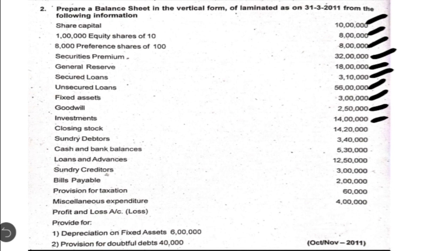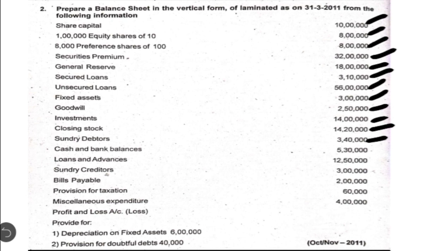The next item is sundry debtors, amounting to 14,20,000. It is trade receivables. You have to write that in note number 18. Then we have cash and bank balances. We have a separate note for writing that, that is note number 19, cash and cash equivalents. So you have to write that in note number 19.